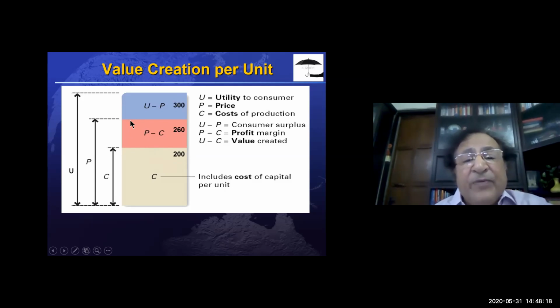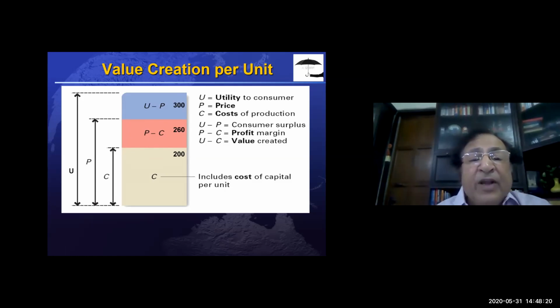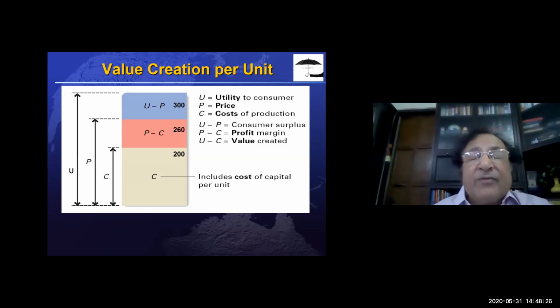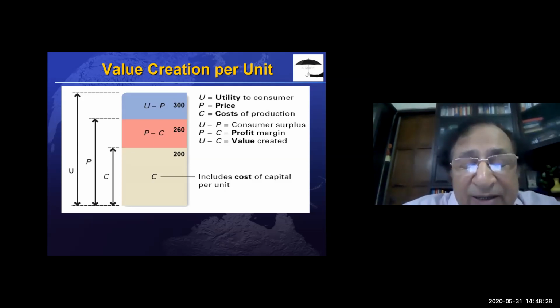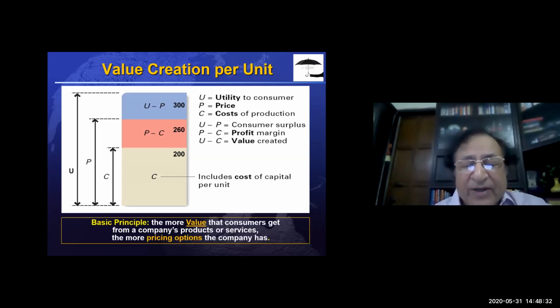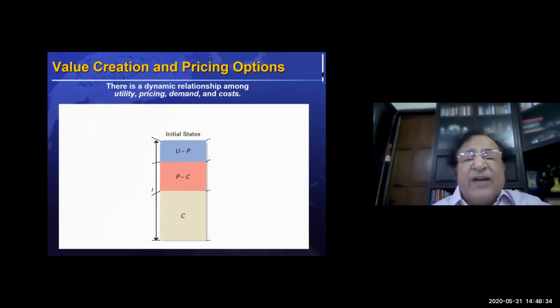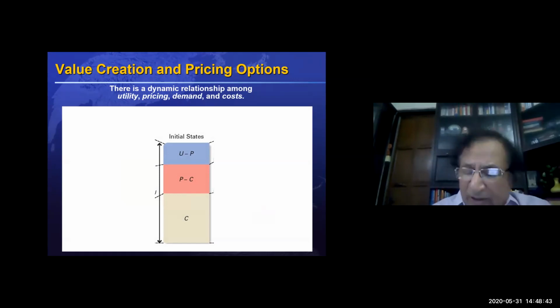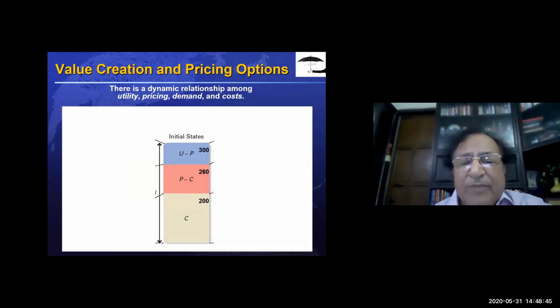So the difference between U and C gives you the flexibility of setting the price. Okay, let me give you an example. I think it will be clearer with examples. Now, supposing we go to the same example of the black umbrella, and this is the initial state.